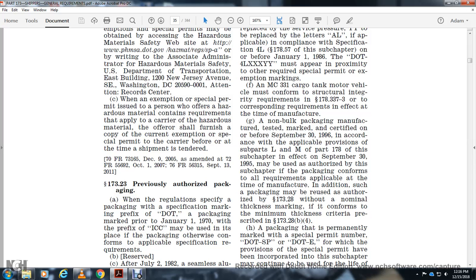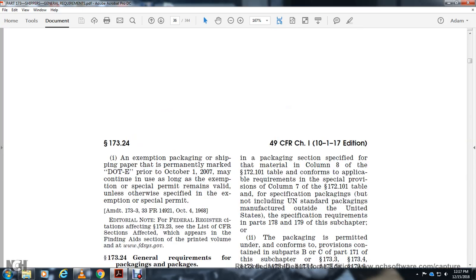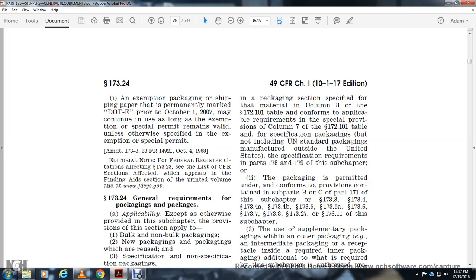In addition, packaging may be reused and authorized under 173.28 without nominal thickness marking when it conforms with the minimum thickness criteria prescribed in 173.28(b)(4). Packaging marked for a special permit, .sp, or .e, for which the provisions of the special permit are incorporated into the subchapter, may continue to be used for the life of the packaging without obliterating or removing the special permit number. Exemption packaging shipped with papers permanently marked .e prior to October 1st, 2007 may continue as long as the exemption or special permit remains valid, unless otherwise specified in the exemption or special permit.